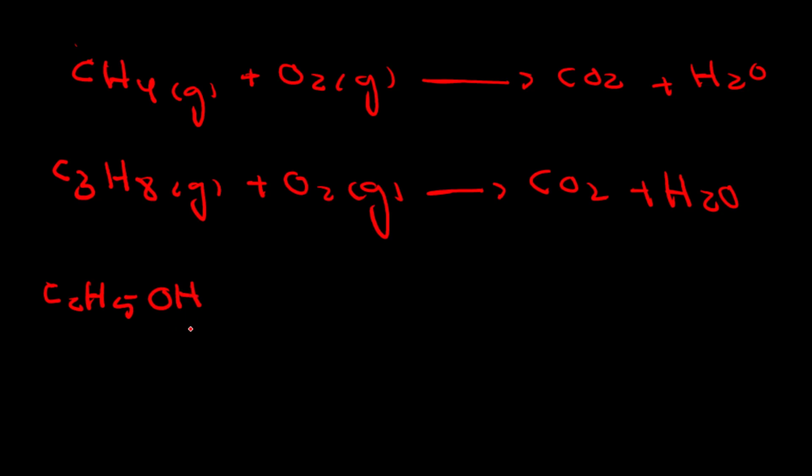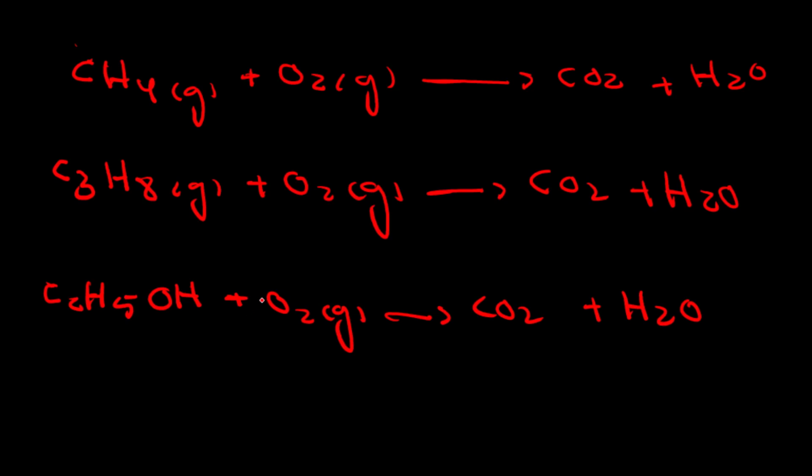This is a compound which contains 2 carbons, 5 hydrogens in one group of alcohol. While this compound, which has oxygen too, reacts with oxygen gas, it also gives us carbon dioxide plus water. This reaction is also called combustion reaction.